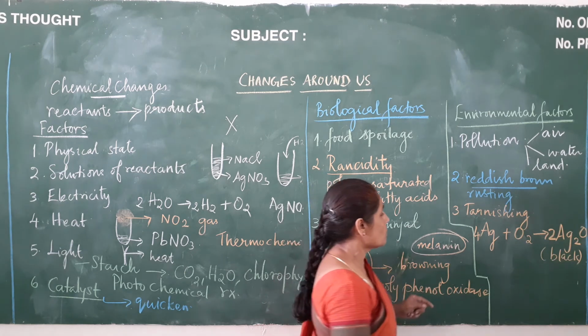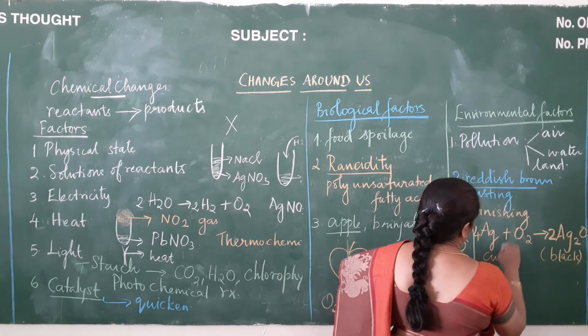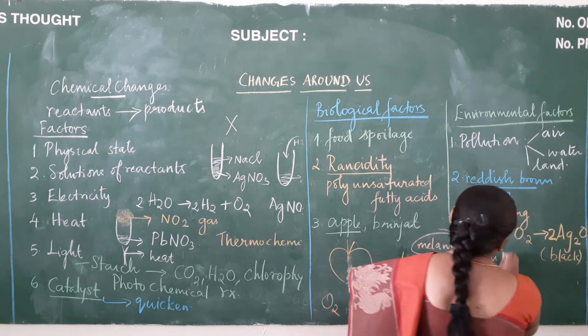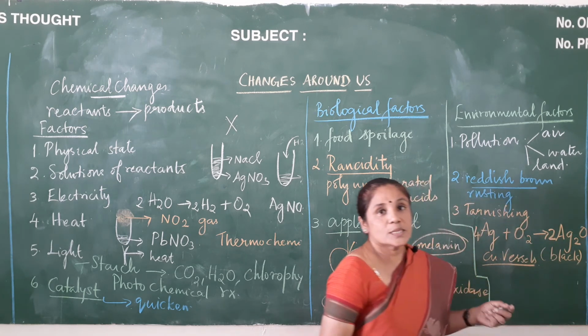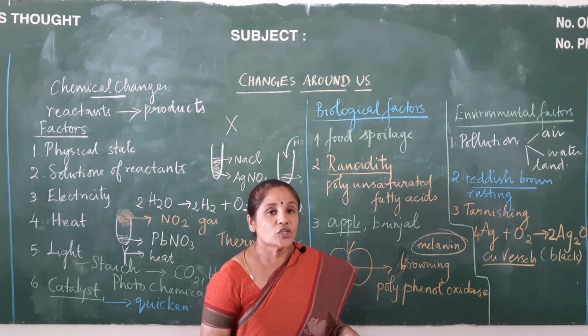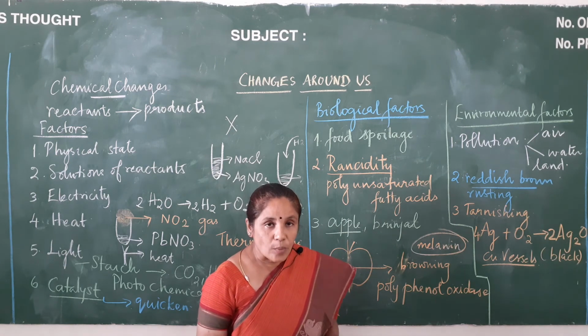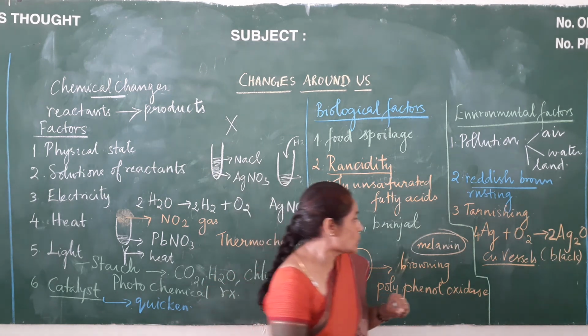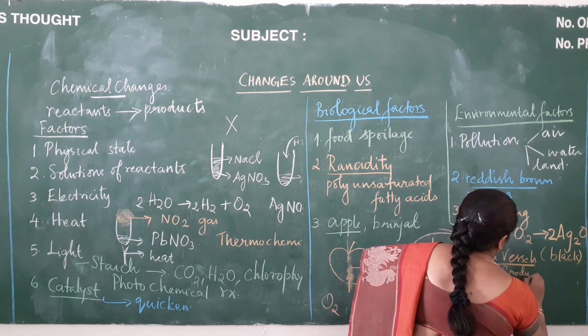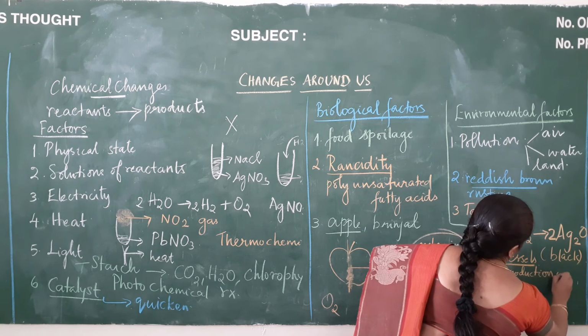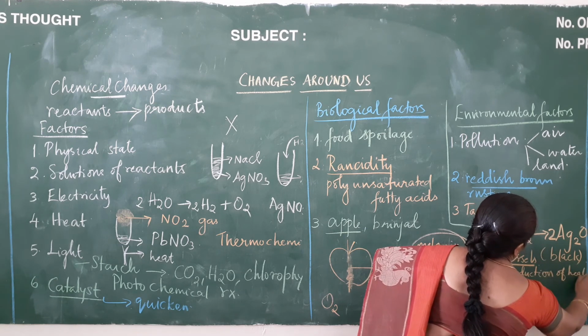Not only in silver does this happen, even in copper vessels, when they are exposed for long outside, they react with the oxygen which is present and form copper carbonate and copper hydroxide. And the next point will be production of heat.